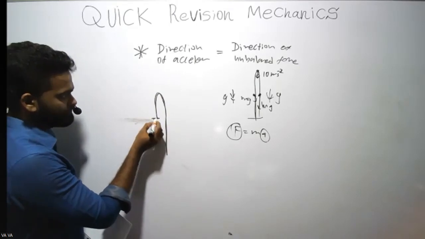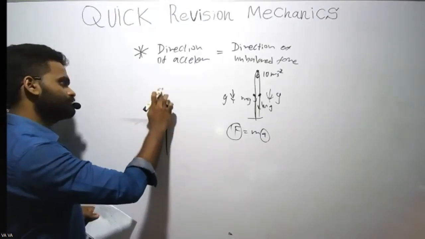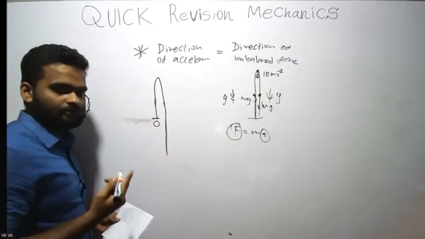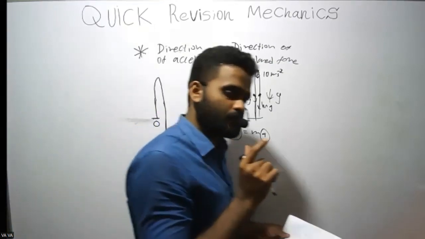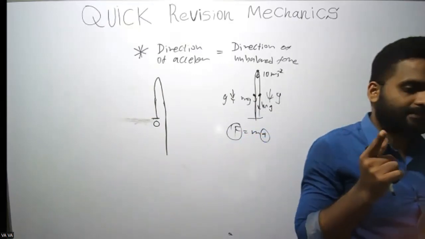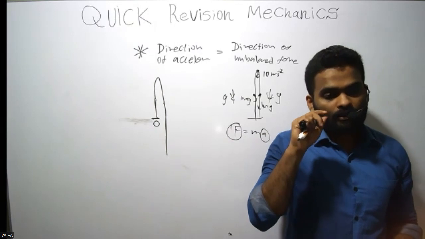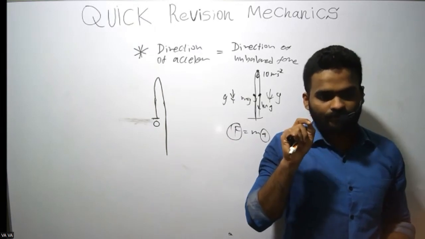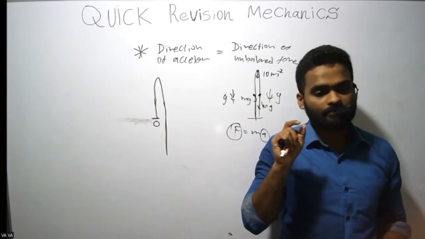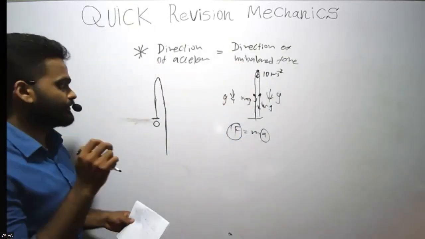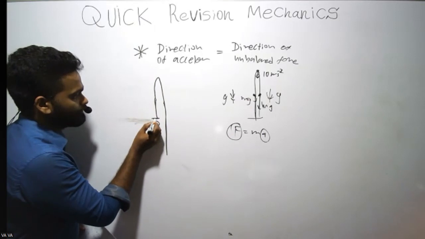Motion is started at O. I'm asking you for displacement S, velocity and acceleration: the sign of displacement, the sign of velocity and the sign of acceleration.